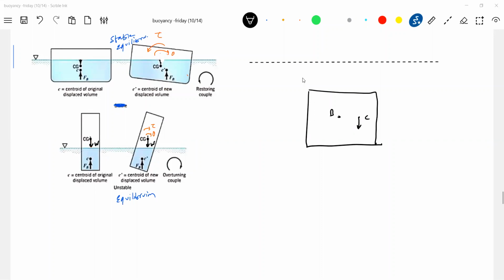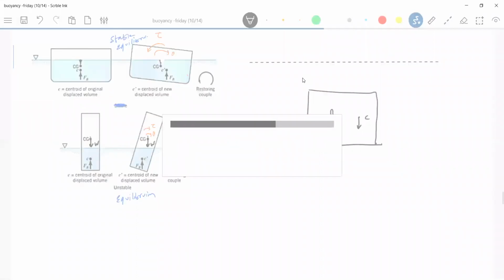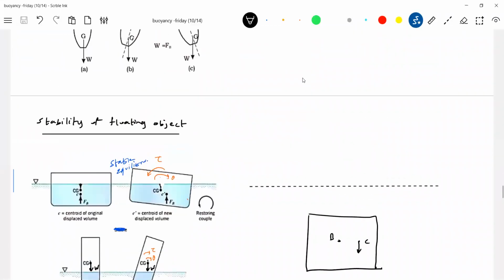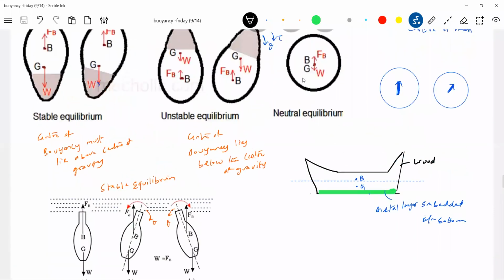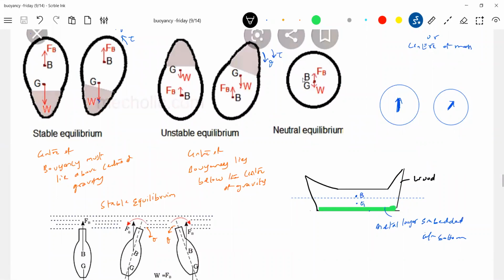The center of gravity and center of buoyancy are needed, but don't put conditions like this. I told you, please take my sentences as: center of buoyancy below center of gravity, center of buoyancy above the center of gravity. Okay, that is not a condition here.